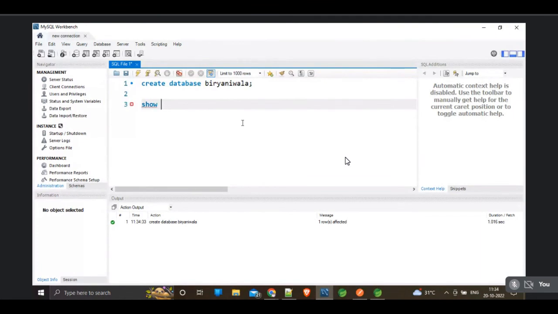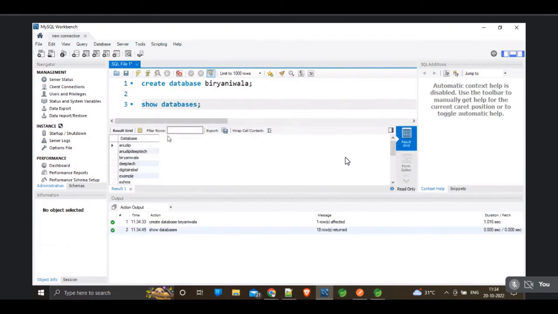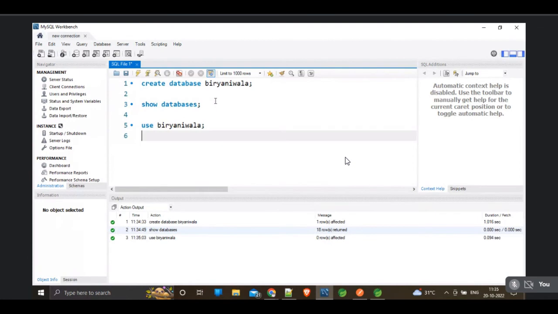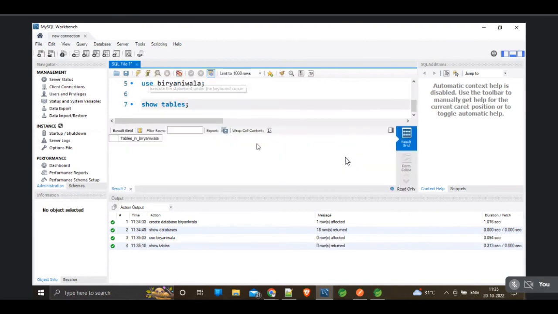To display all available databases, we have to use the show databases command. I mean, that's a query. So these are all the different databases that we have. We want to use biryani wala only, right? So use biryani wala. Now you can see the different tables available in biryani wala. Show tables. Run. Here we don't have any tables in biryani wala, that's why the number of tables is 0, empty.